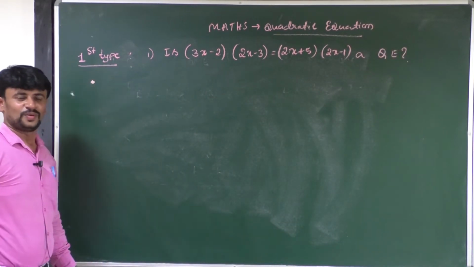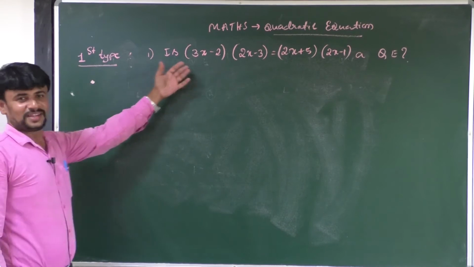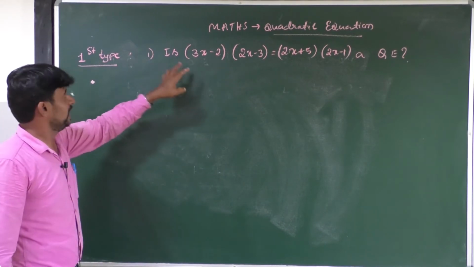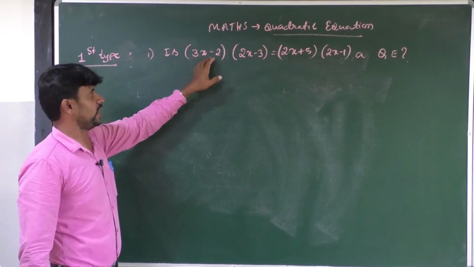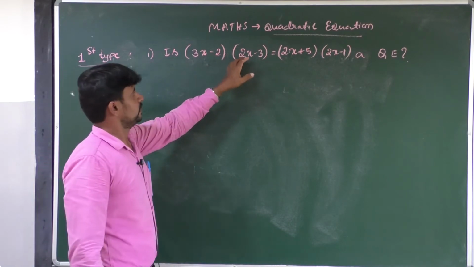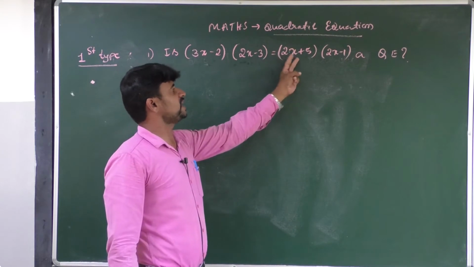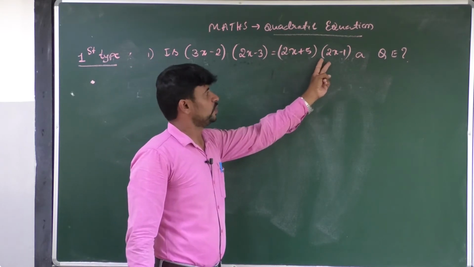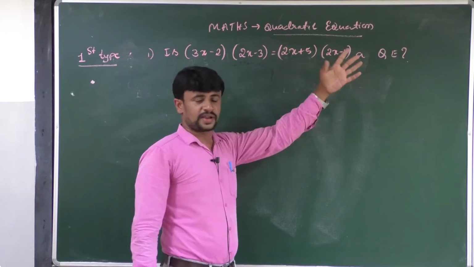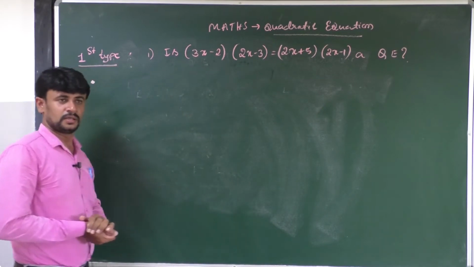This is the first question in your textbook. What is the first question? Is 3x minus 2 into 2x minus 3 is equal to 2x plus 5 into 2x minus 1 a quadratic equation?